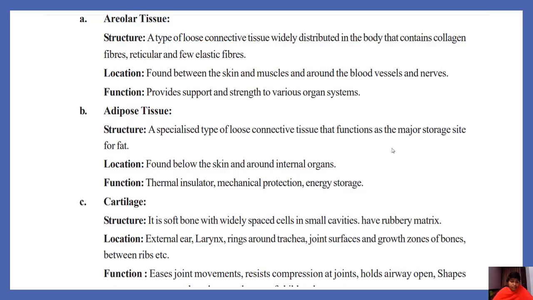This is where cartilage is located. The function of this cartilage is to ease joint movements, resist compression at joints, hold the airway open, and give a particular shape to the fishes, cartilaginous fishes like Scoliodon.